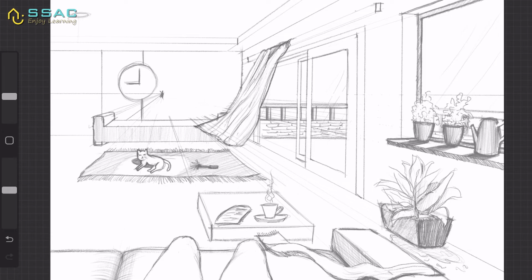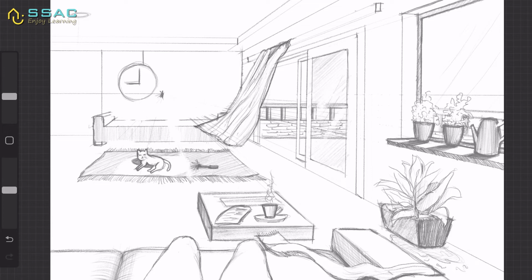It is not that all the elements are on the right side of the sheet and the left side is empty. So sheet composition is also very important, right? That is, your sheet should look well balanced and well composed or not. So that is again a very important aspect.